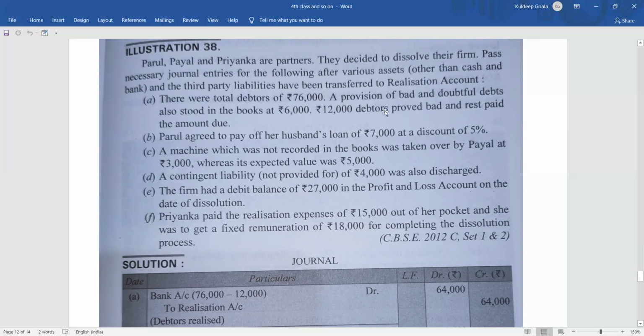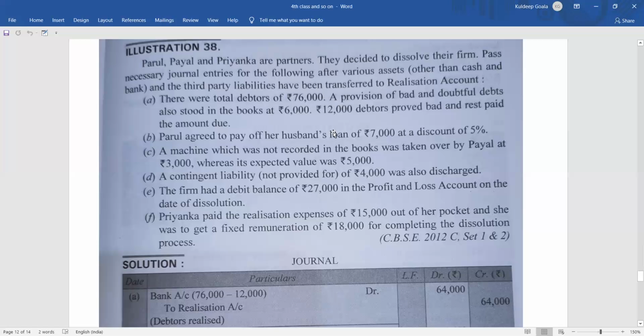Listen carefully. 76,000 was the total debtors, 6,000 was the provision. Now, as I already told you, the provision will be transferred along with the liabilities, in the credit side of realization, and total debtors of 76,000 will be transferred in the debit side of the realization. That you all are aware of, right? But since it has already been transferred to realization, we will not show that entry. We will show only how much we have recovered. No need to see what was the bad debt, what is the other thing. Forget about that. Just find out the amount we have recovered. How will you find out? Obviously by considering the bad debt.